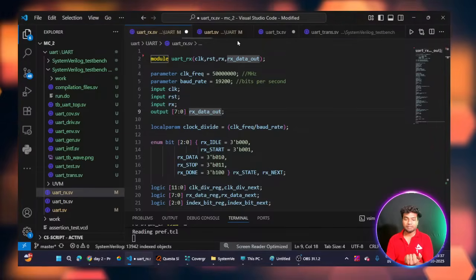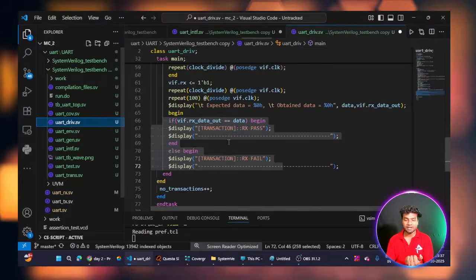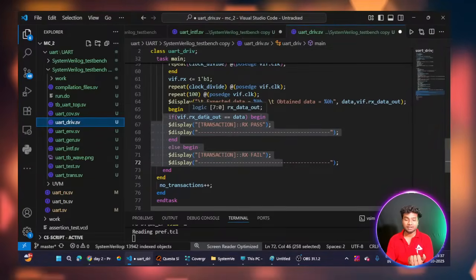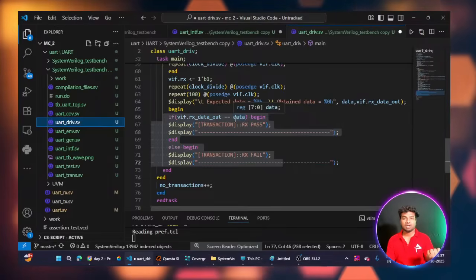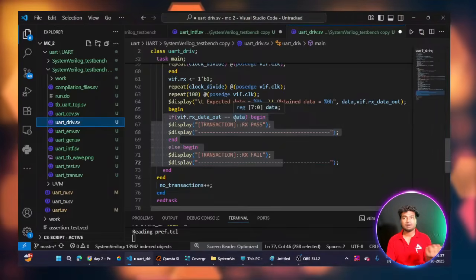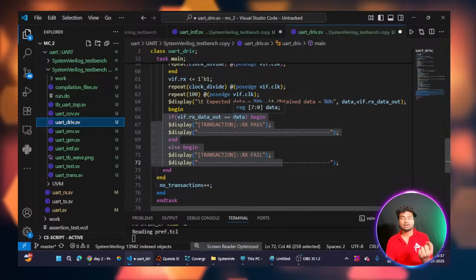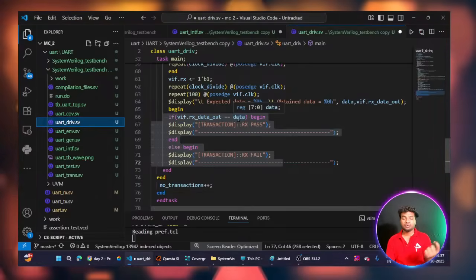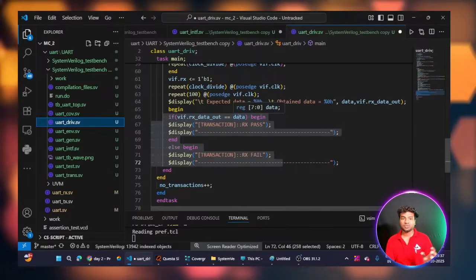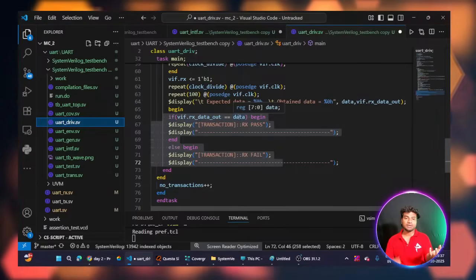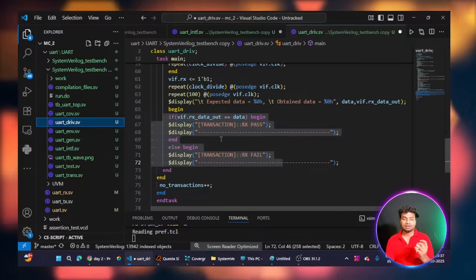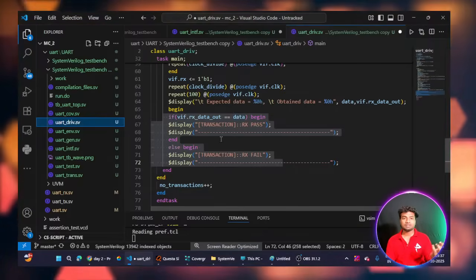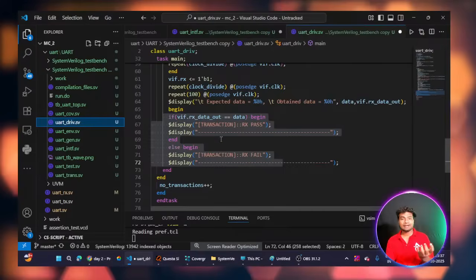In my driver I'm comparing that value with my data, meaning the data I sent from the transmitter to the receiver. If both match, what I sent and what I received, I can say RX pass, which means my UART is working perfectly and the test case passed.